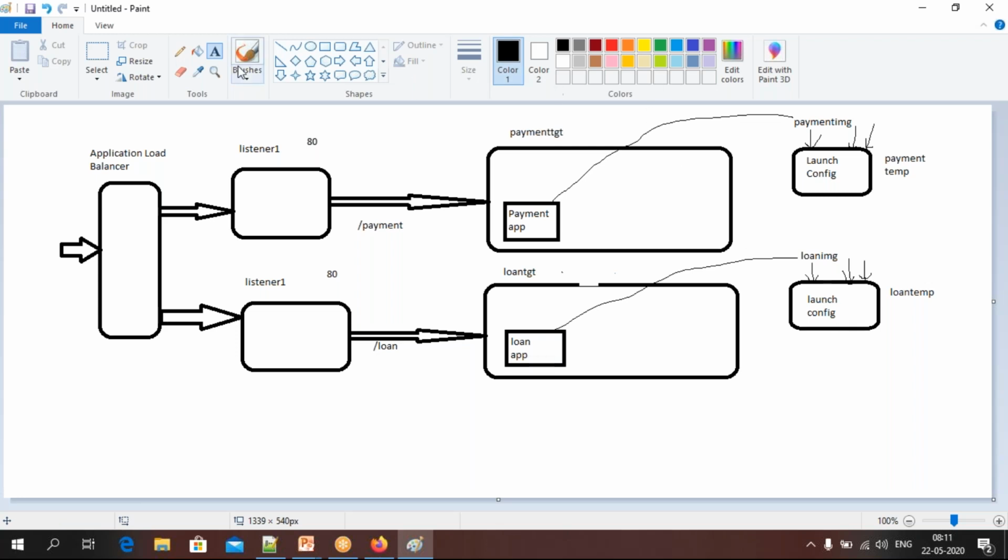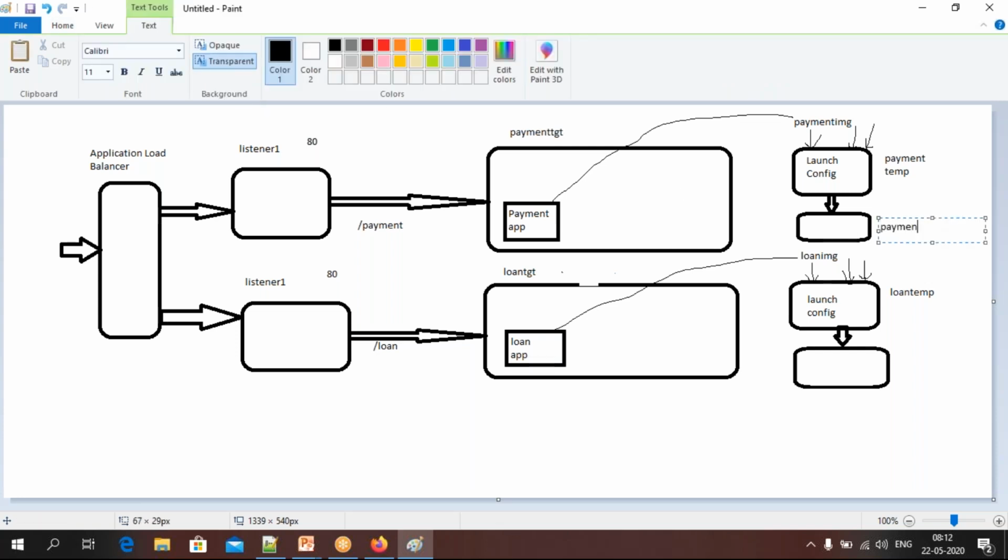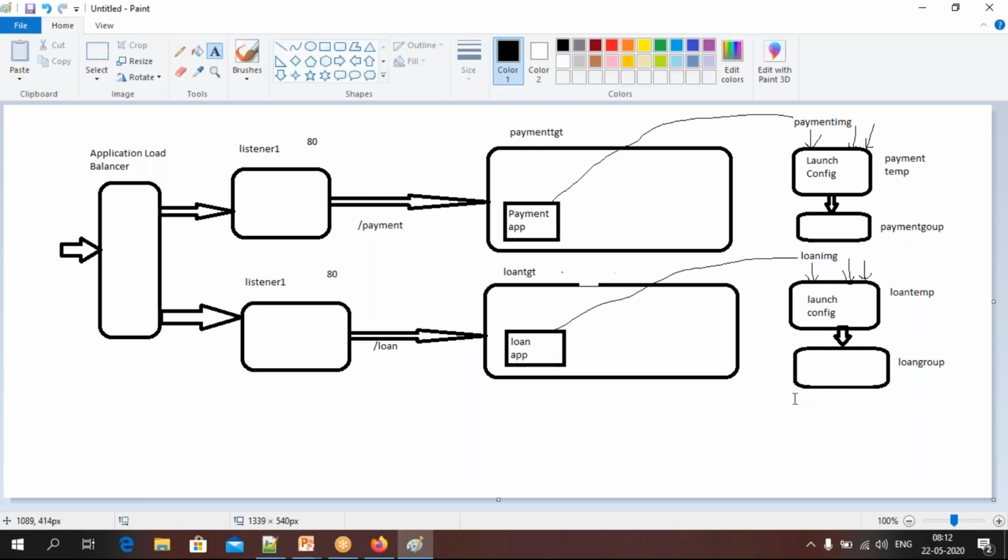Okay friends, now we are going to create an auto scaling group. How are you going to create it? From here, with the help of the launch configuration, I am going to create one auto scaling group. In the same way, I am going to create one more auto scaling group by taking this particular launch configuration. The name of this one is payment group, and this is the loan group. So I'm going to create these two groups now.